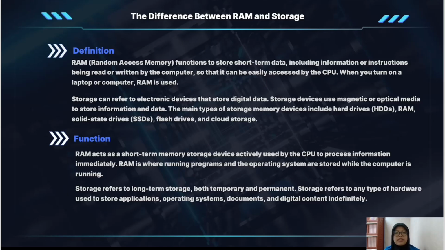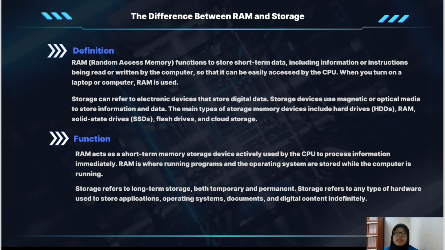5. RAM and storage. The difference between RAM and storage is the definition. RAM functions to store short-term data, including information or instructions being read or written by the computer so that it can be easily accessed by the CPU. When you turn on the laptop or computer, RAM is used. Storage can refer to electronic devices that store digital data. Storage devices use magnetic or optical media to store information and data. The main types of storage memory devices include hard drive, RAM, solid-state drive, flash drive, and cloud storage.